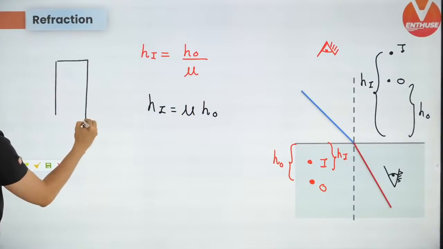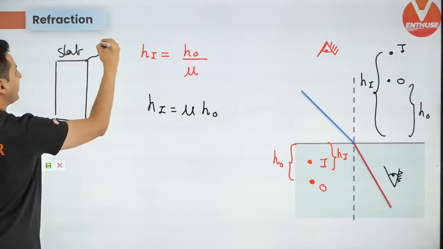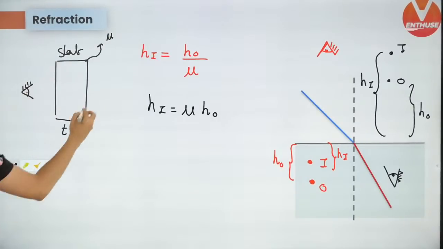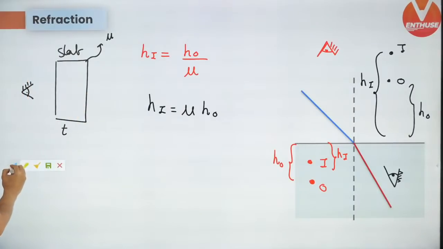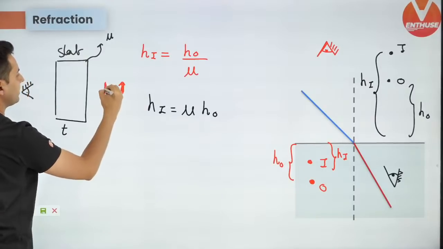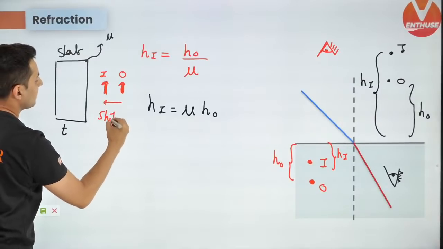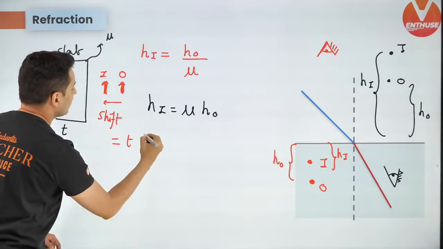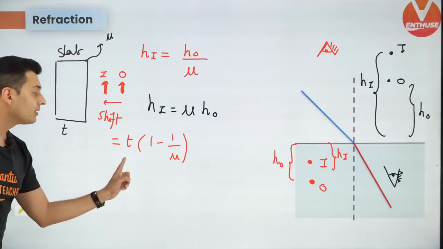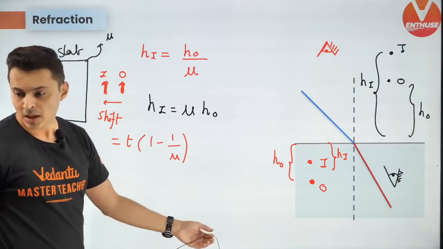And that also leads us to this: if you have a glass slab of thickness t and refractive index mu, and you are an observer over here, then anything that you see over here will get shifted. If this is the object, this is the image. Everything will shift, and that shift is given by thickness into 1 minus 1 by mu. Keep this in mind. So the shift is t into (1 minus 1 by mu). I hope this is clear.